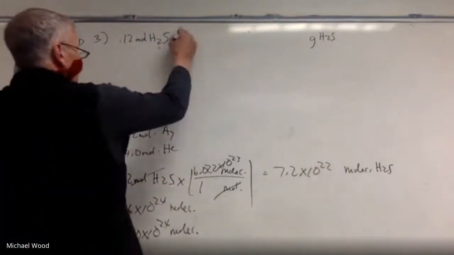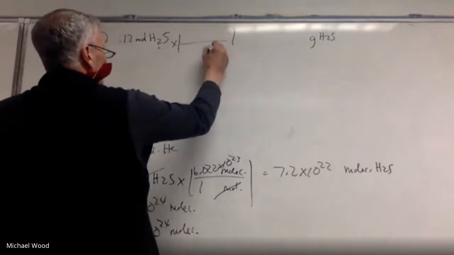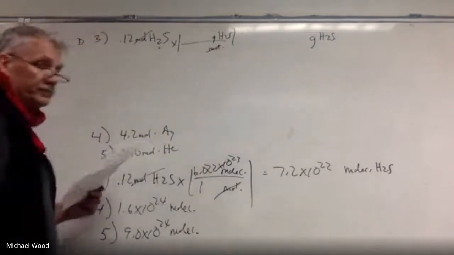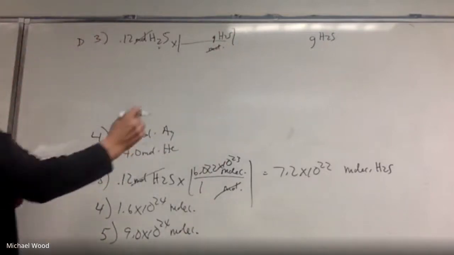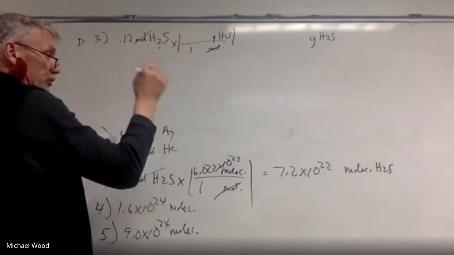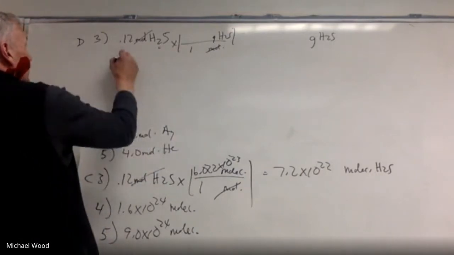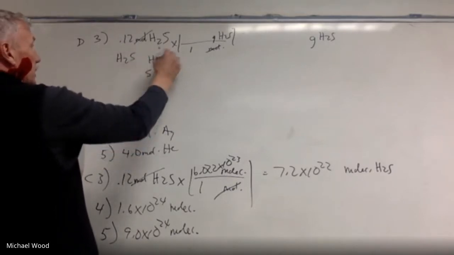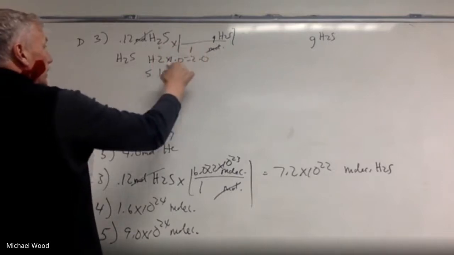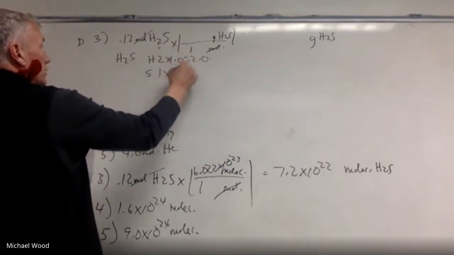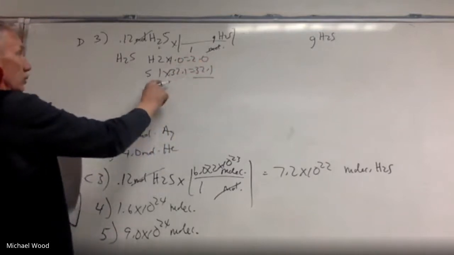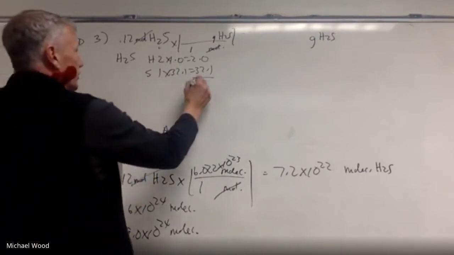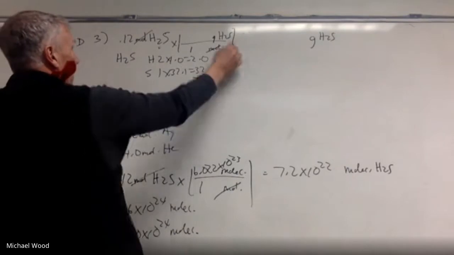So in my setup, I put moles on the bottom. Again, this is what I start with on the bottom, what I end with on top. Remember, the number that always goes with moles is 1, but the number that goes with grams has to be determined. So I've got to find the molar mass. I've got 2 H's and 1 S. If I go to the periodic table, hydrogen weighs 1, sulfur weighs 32.1. The 1 and the 2 came from the atomic mass of those on the periodic table. So this is 34.1. That is going to go right here.